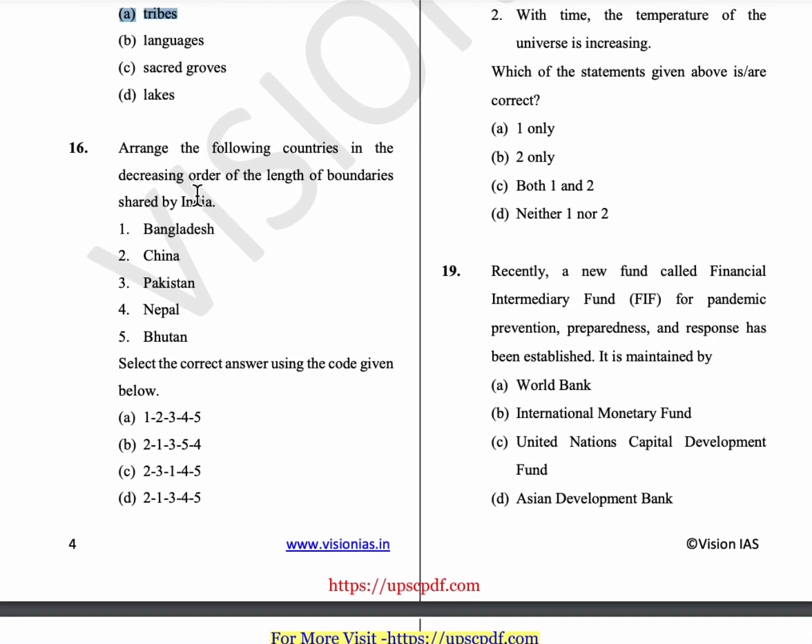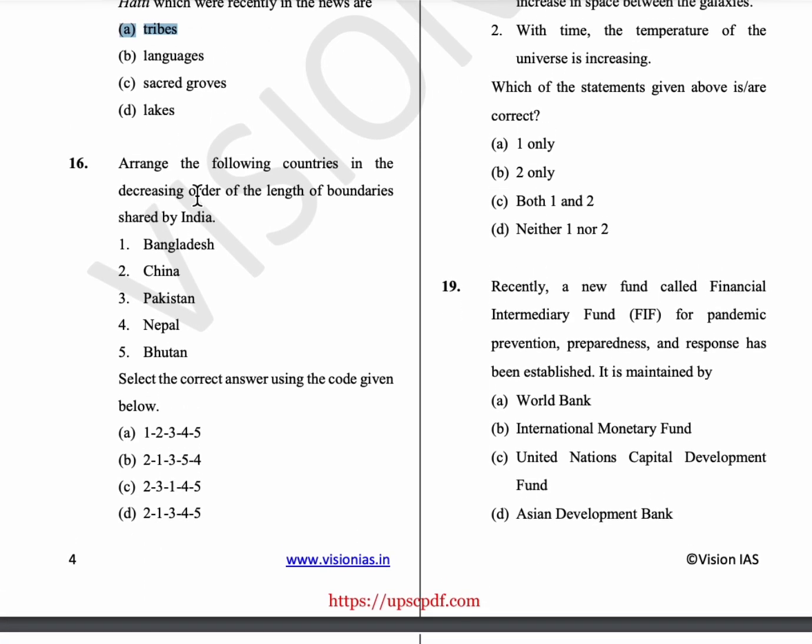16th question: arrange the following countries in the decreasing order of the length of the boundaries shared by India. Here the longest shared boundary is with Bangladesh. Bangladesh has the largest border with India, so it comes first, the highest. So easily you can identify it is option A.